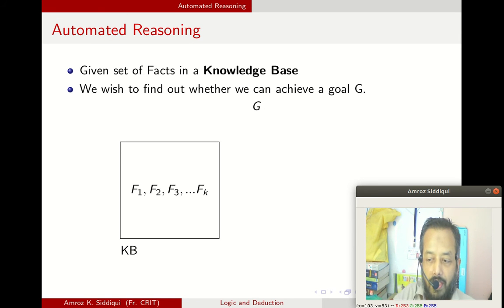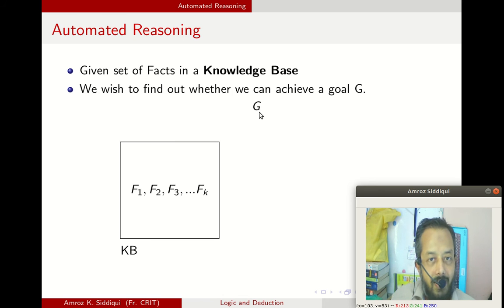So what we see over here is a system which has some facts already fed into it: f1, f2, f3, up to fk. What does it mean? These facts are in the system, and now we have a goal to achieve.